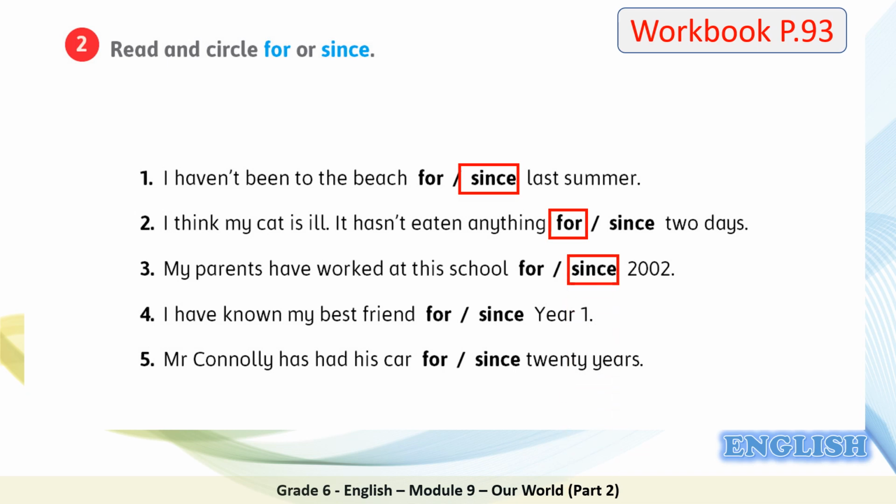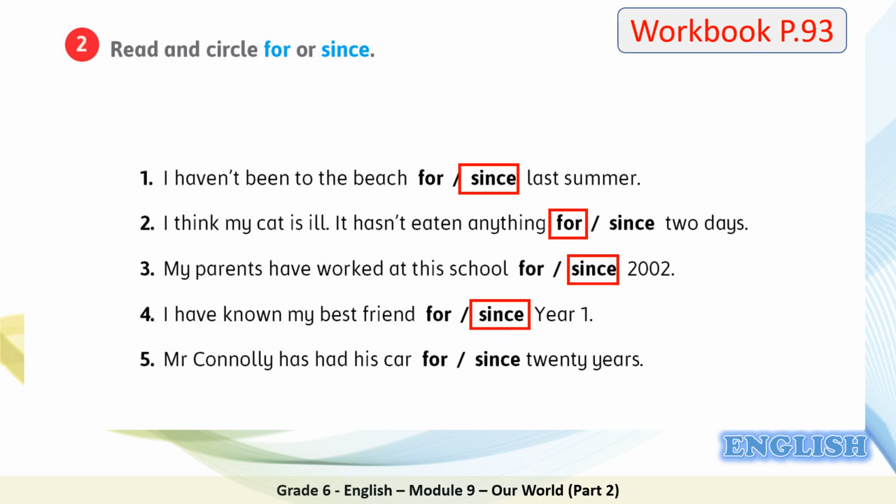Well done. Number 4, I have known my best friend for or since year 1. Remember, it's not 1 year, it's year 1, a specific point of time when you started knowing your best friend in year 1 or grade 1. Here it means grade 1. So the correct answer is since.